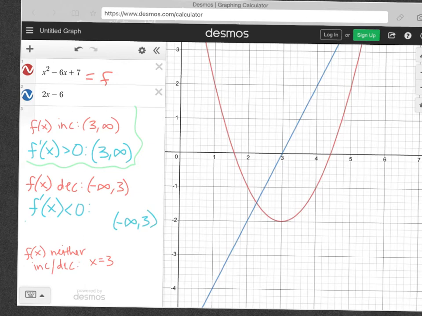Then we want to take a look. When is f of x neither increasing nor decreasing? At x is 3. The relationship is that our derivative, our linear function, our line, is 0 when x is 3. So this is our entire relationship. When your original function increases, that means your derivative is positive. When your original function decreases, that means its derivative is negative. And when f of x is neither increasing nor decreasing, most often at a minimum or maximum point, that is when the derivative equals 0.